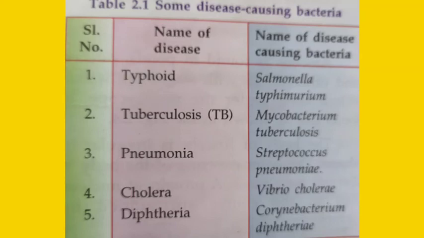Then the next one is tuberculosis, and the bacteria responsible is Mycobacterium tuberculosis. The third one is pneumonia, caused by Streptococcus pneumoniae. Then the fourth one is cholera, and which bacteria is responsible? Vibrio cholerae. Then the next disease is diphtheria, and the bacteria responsible for diphtheria is Corynebacterium diphtheriae.